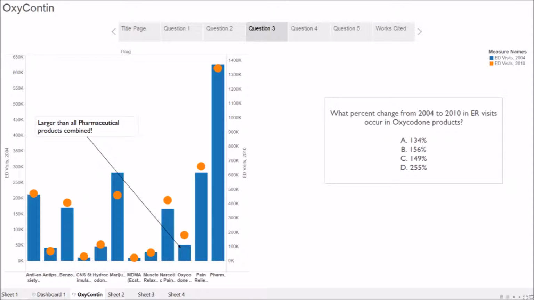As you can see based on the arrow, there is a very, very large gap between the blue bar and the orange circle. If you can see the key to the right, blue bars represent 2004 and the orange circles represent 2010 visits. So back to the visualization, you can see that there is a very large difference in the OxyContin section signified by the arrow, and it is larger than all pharmaceutical products combined. You can see that the pharmaceutical section, which is all the way to the far right, does not have that large of a difference.